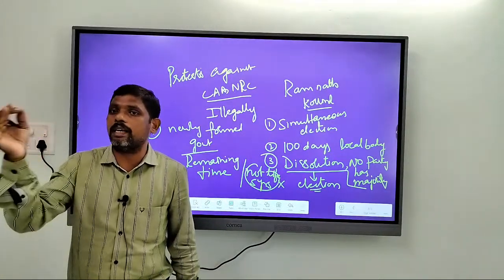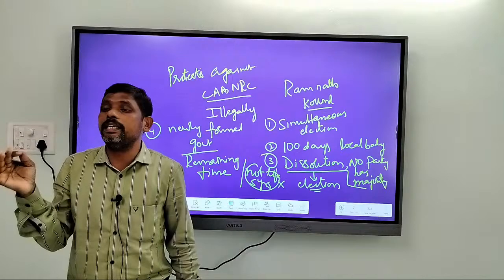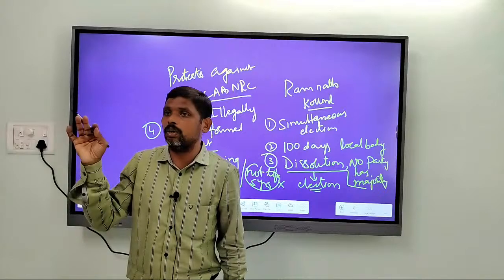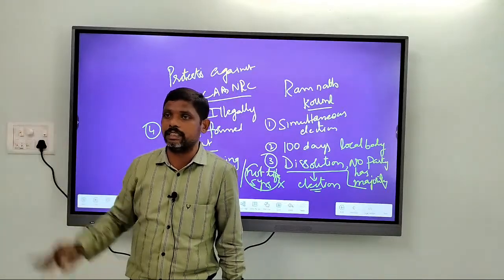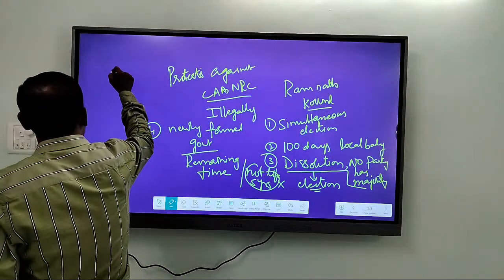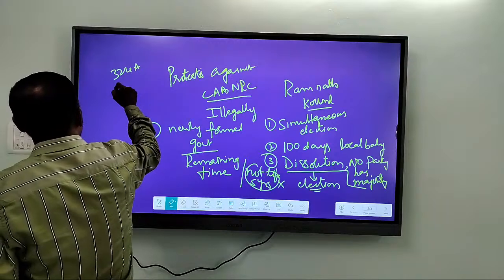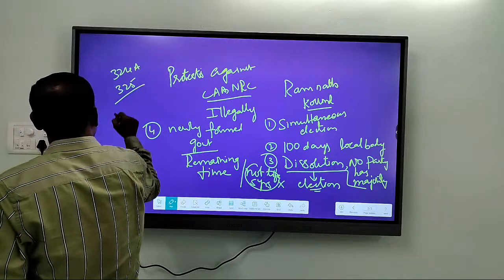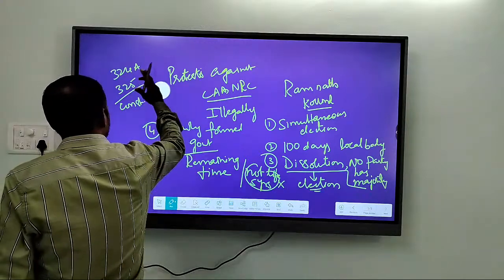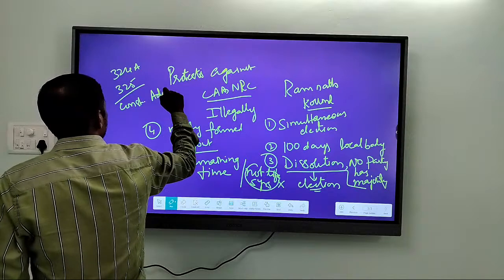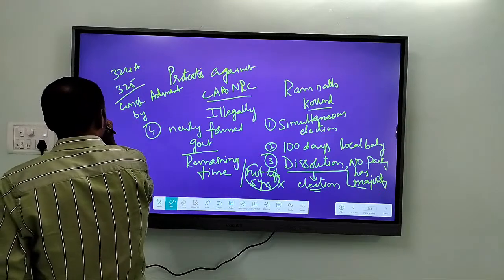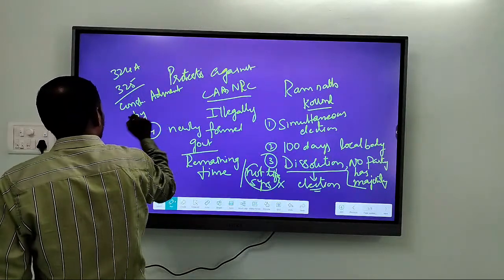Article 83 and article 172 can be changed without the ratification of states, whereas article 324A and article 325 require a constitutional amendment with ratification by states.